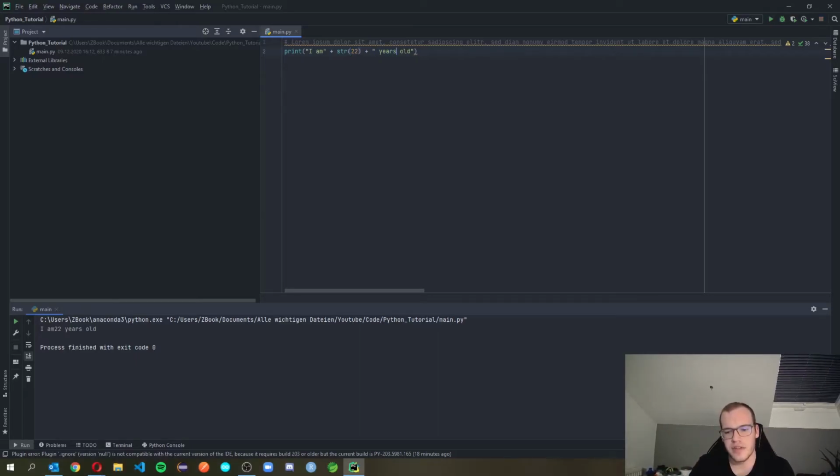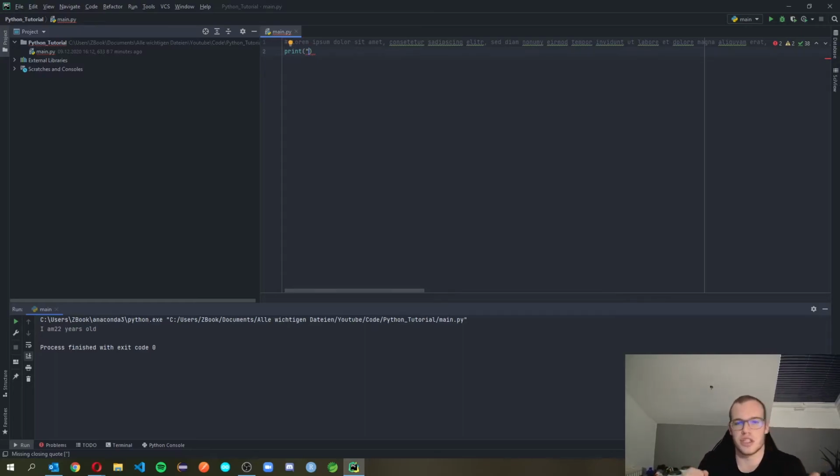And another cool thing is, you can use functions within a string. For example, you have two strings and want to connect them with each other. You can do it with a plus symbol and concatenate them, but you also can do it with a built-in function.